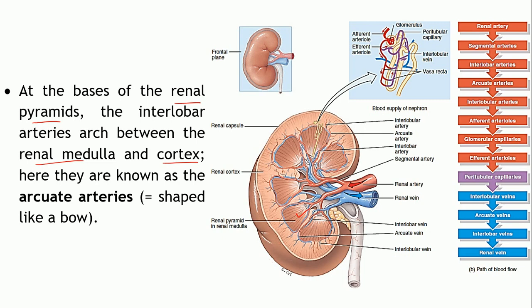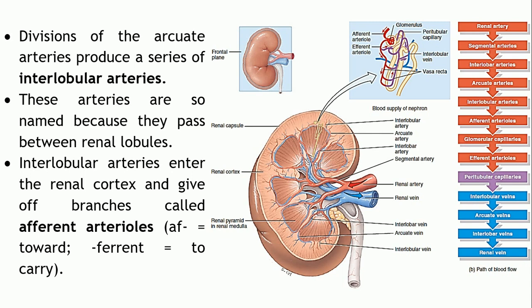So, as you can see, that is the interlobar artery, and now here it is arching, forming an arch in between the cortex and the medulla. This arch of the arteries is known as the arcuate arteries. Why are they known as arcuate arteries? Arcuate means shaped like a bow. Since it is forming an arch in the form of a bow, it is known as the arcuate arteries.